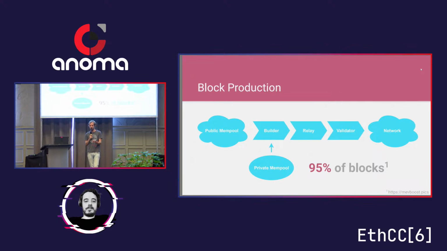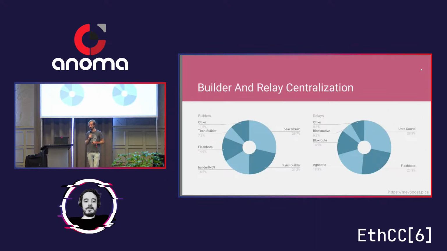Now, we said earlier the validator set is very decentralized, so that might be safe. But let's look at the builder and the relay. How decentralized are they? It turns out they're not very decentralized at all. For the builder, for example, we have only two entities which make up 50% of all blocks, and 4 entities produce more than 80% of all blocks. And a very similar picture, even a little bit worse, on the relay side.